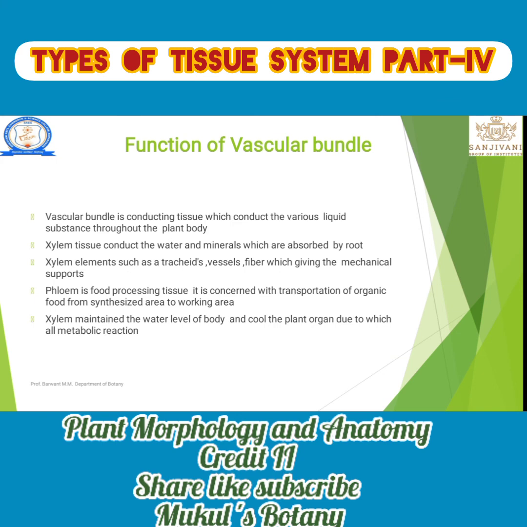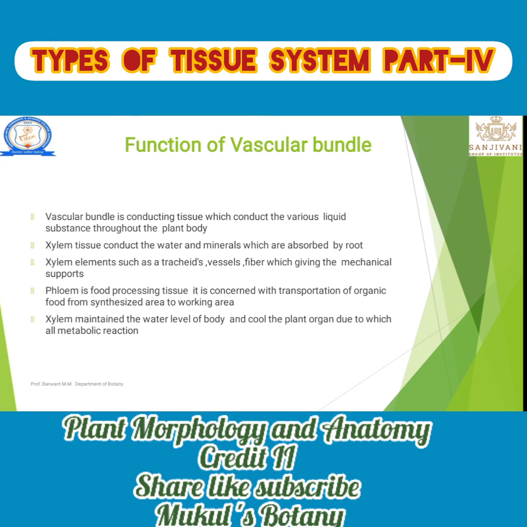Let's see the function of a vascular bundle. The two most important functions you can easily remember: food as well as water transport. Xylem elements consist of tracheids, vessels and fibers, which give mechanical strength.